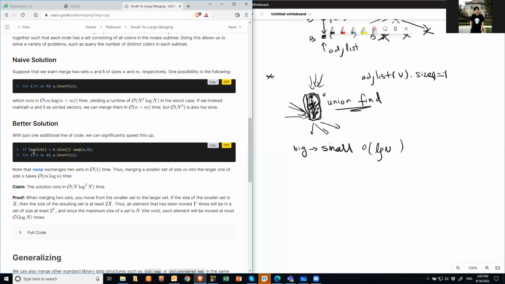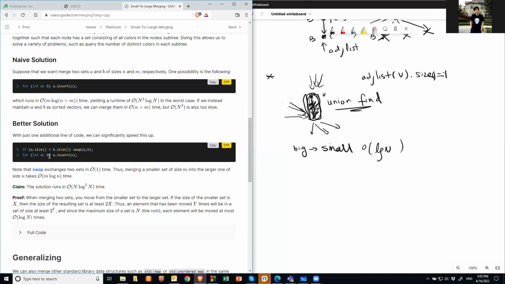Right here, right? So if you have two lists, okay, one is A, one is B. So you basically you want to keep the B, right? So if size A is less than size B, then you swap A and B. So A is the big one, right? Make A the big one.